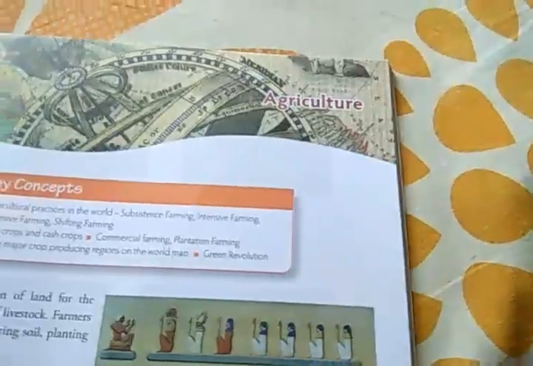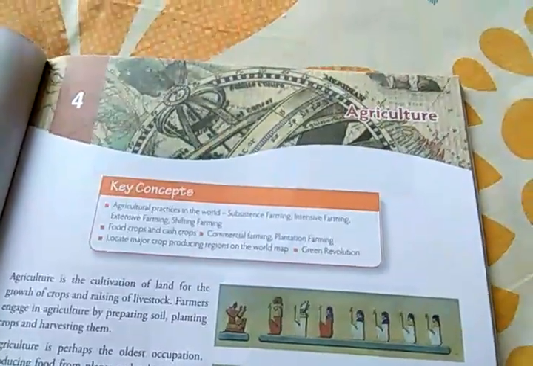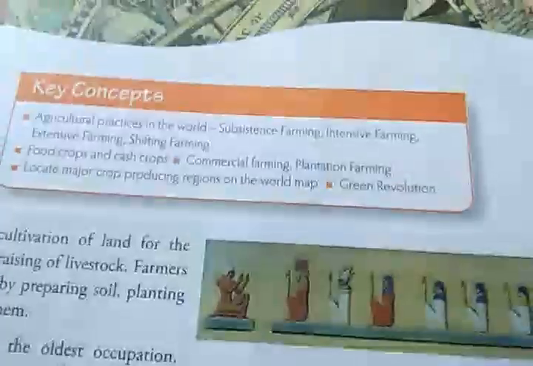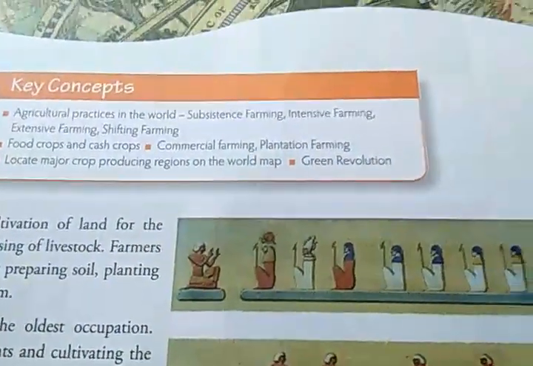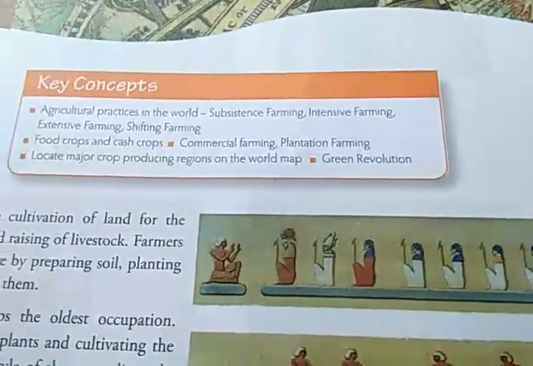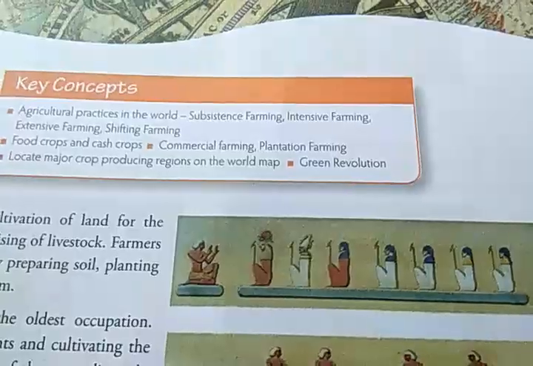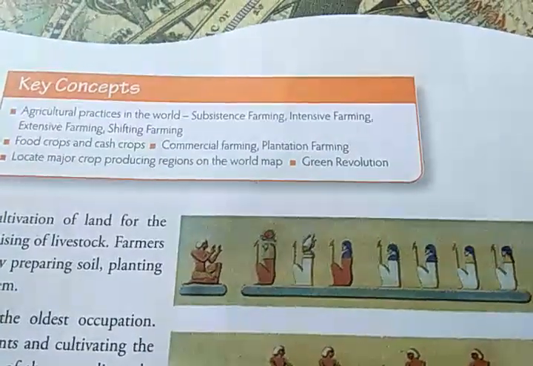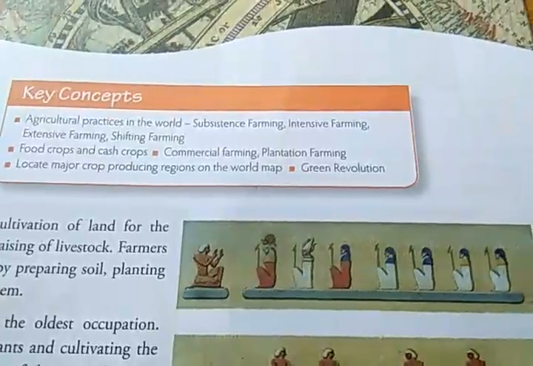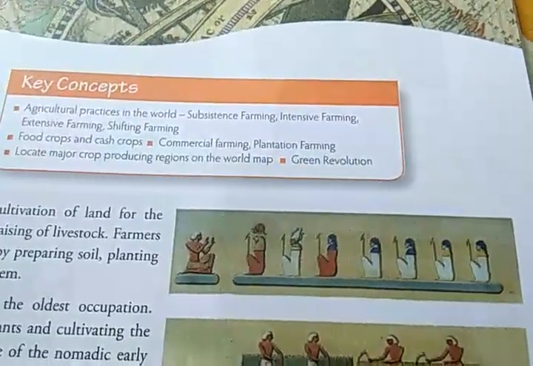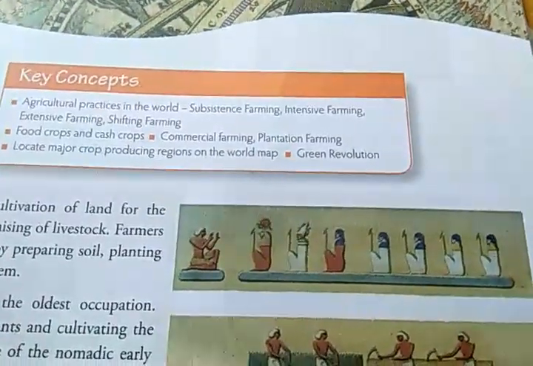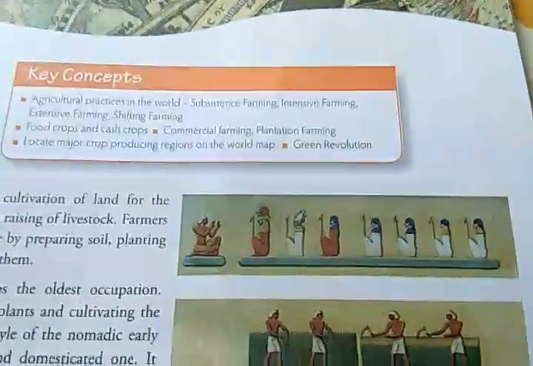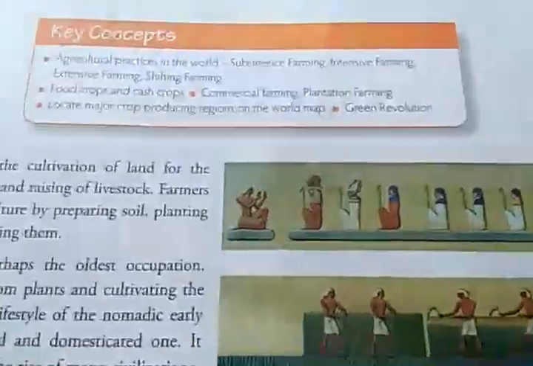Okay, you can see agriculture, that is lesson 4. And in this chapter some key concepts are given over here. You can see agriculture practices in the world, that is different types of agriculture practices that are practiced in different parts of the world, like subsistence farming, then intensive farming, extensive farming, and shifting farming. So these are four types of agriculture practices in the world.